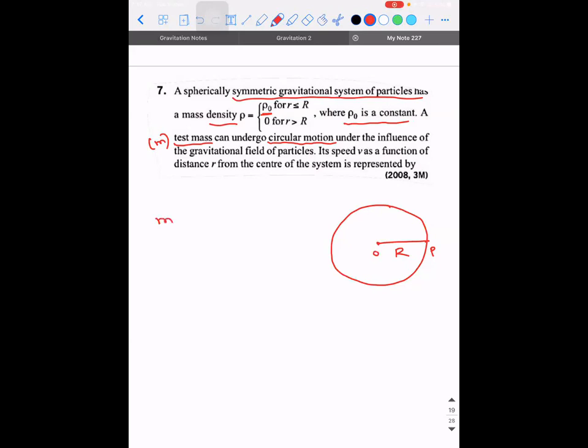So if I take mv square divided by r, this mv square by r for the test mass is happening due to whom? It is due to the gravitational attraction between the test mass and the source system, right? So you have the gravitational system of particles. So GM divided by, can I write it as r square?